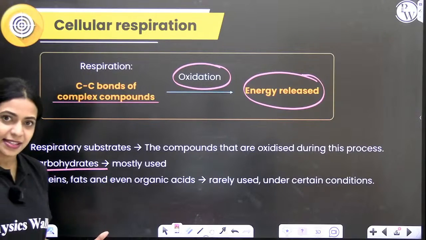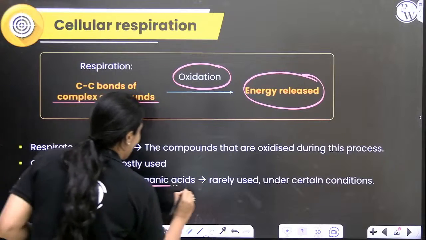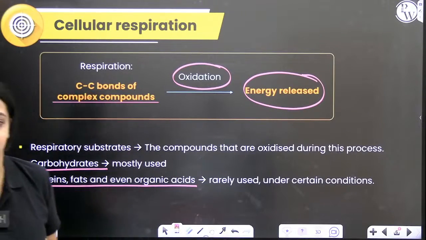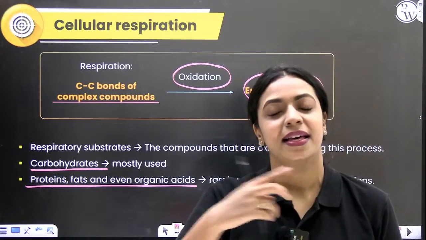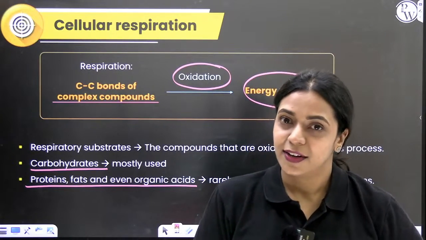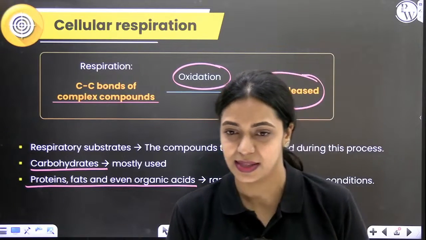But under certain conditions, even proteins, fats and organic acids can be used as substrates. So most common, most preferred is carbohydrate. Rarely, under certain conditions, even proteins, fats and organic acids can be used as respiratory substrates.